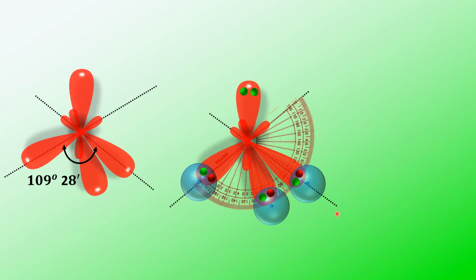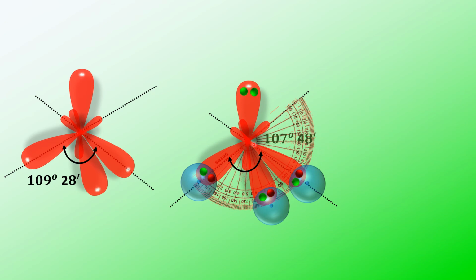So the exact angle for ammonia, the angle between the hydrogen and nitrogen, is not the tetrahedral angle. It is less than the tetrahedral angle, because here you are observing that it is about 107. The exact angle between them is 107 degrees 48 minutes.